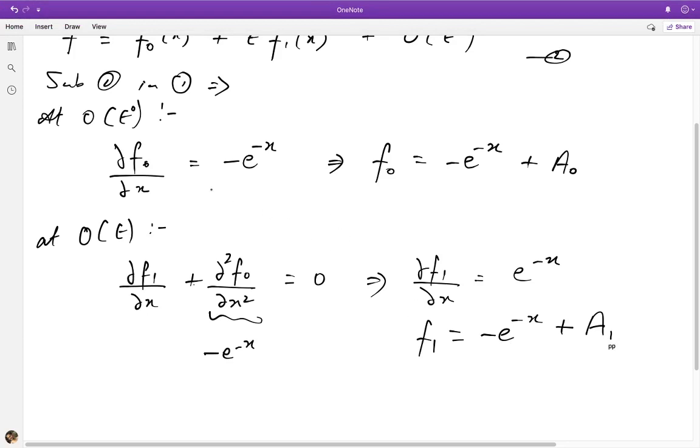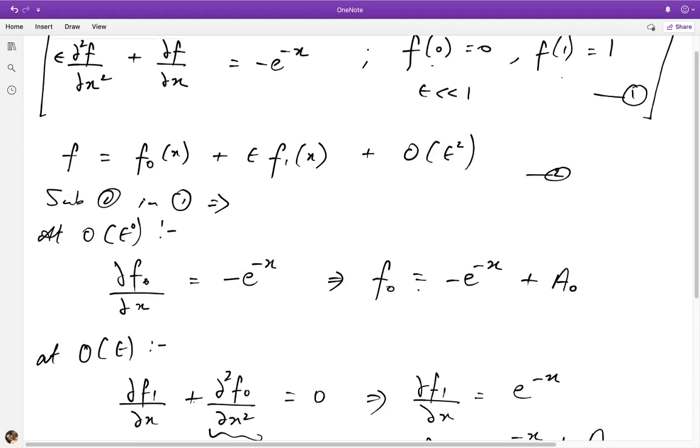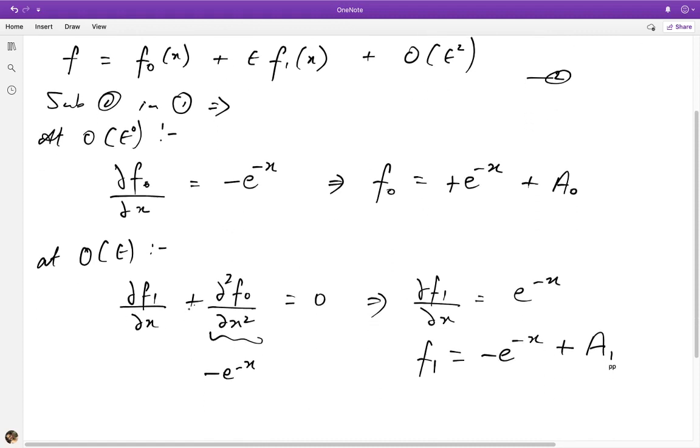Let me just double check my algebra. I had ∂f₀/∂x equal to minus e to the minus x. So when I take an integration here, I should get plus here. Yes, so that means this sign changes over. You get minus and then plus. And so then I'm left with a minus here and a plus here. So you see the form of both solutions is the same. You have e to the minus x plus a₀, and similarly at f₁ you again get e to the minus x, but this time we call this constant a₁.